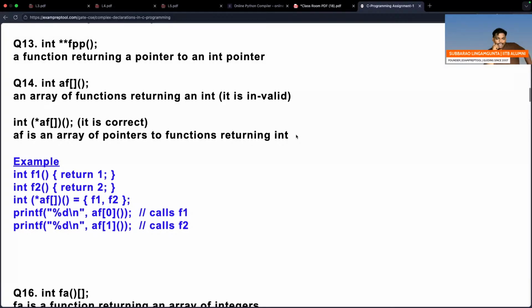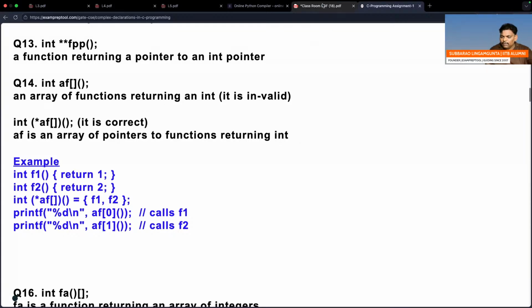AF is an array where every element is a function which returns an integer. So this may be the case.